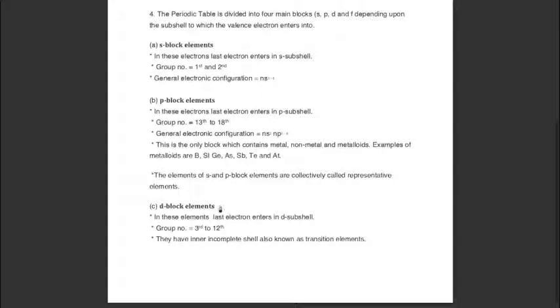D block elements are those elements which are placed in group number 3rd to 12th, and in these elements the last electron enters in the D subshell. These elements have an inner incomplete shell which is called the penultimate shell, and these elements are also known as transition elements.